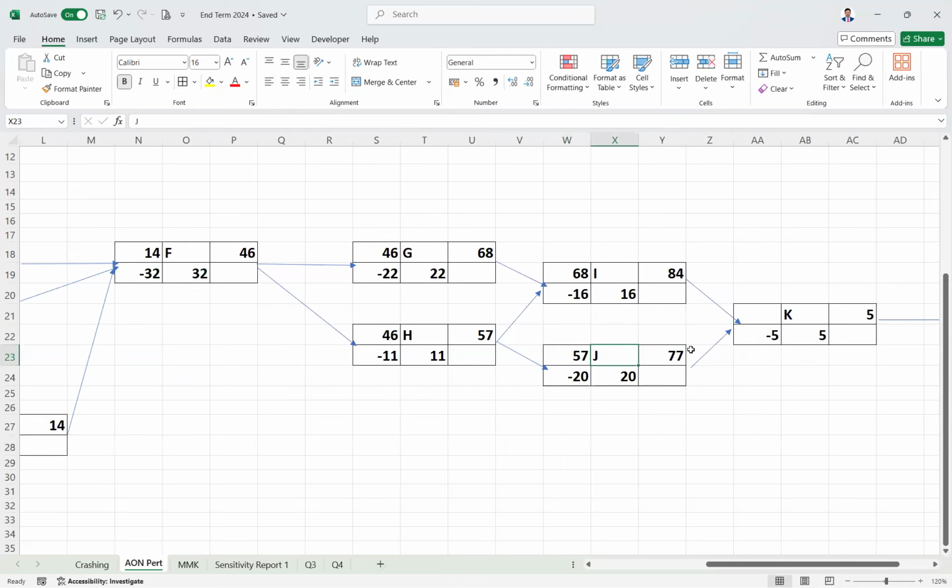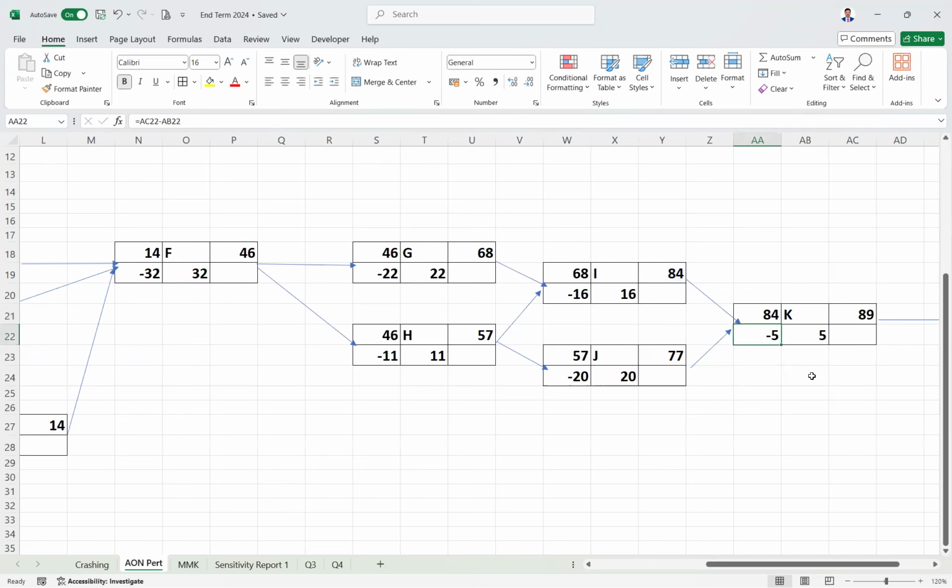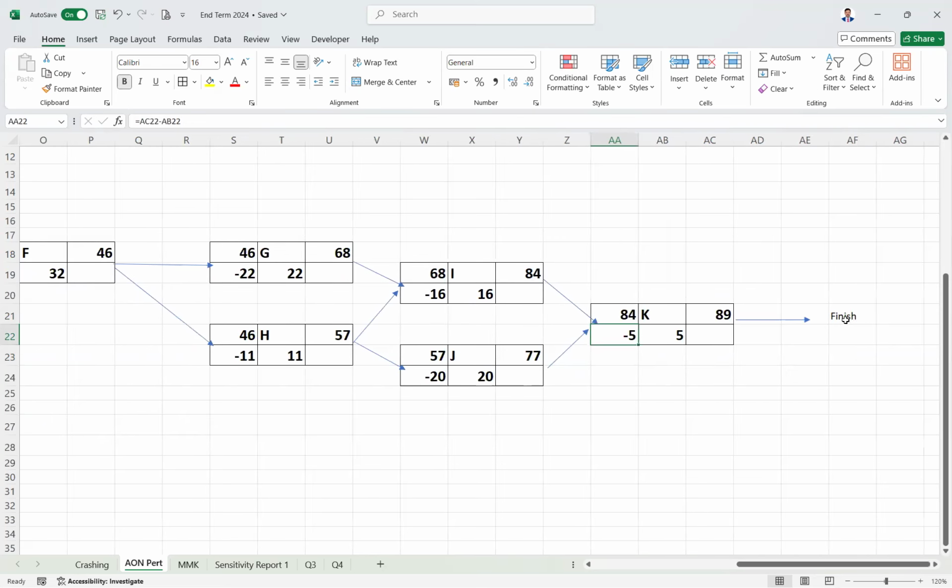Once these both are done, now K. K will take the maximum of both the predecessors, these two. Now this is done. Now we have come to finish. Now the forward pass has been calculated and the critical path cost is 89, which means the project can be completed in 89 days. Now, when you're moving backward, the immediate node after finish has the same time.